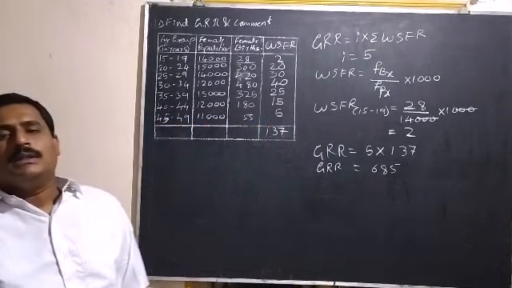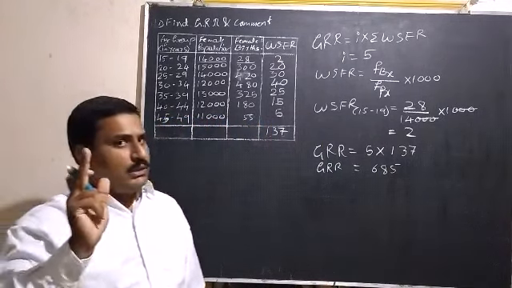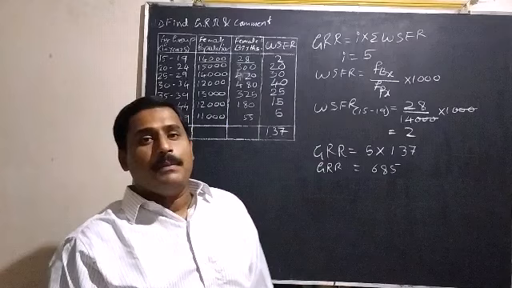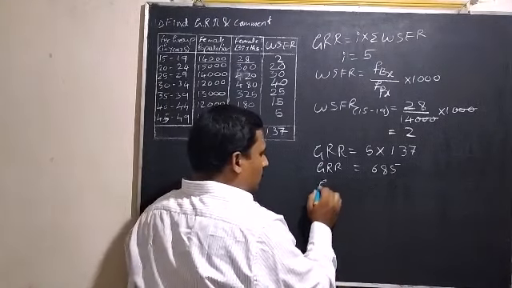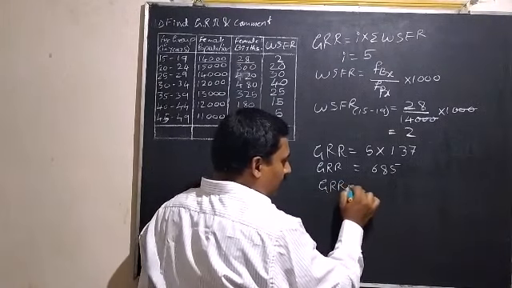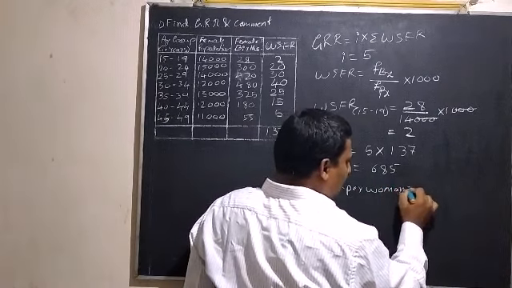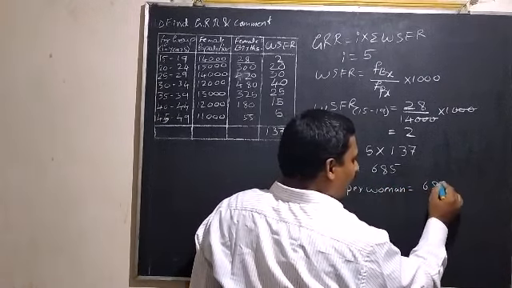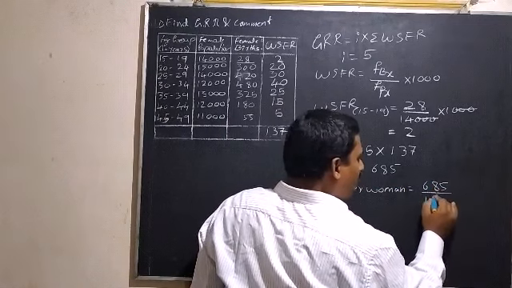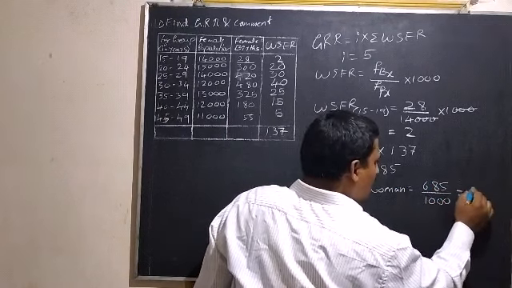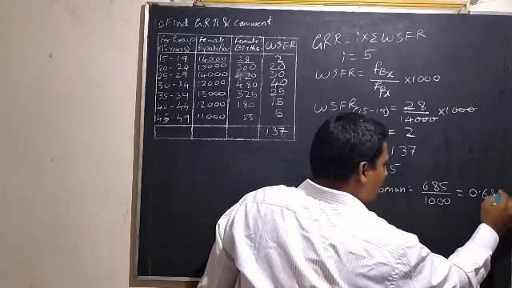So here it is per 1000 women. We need to find per woman. So GRR per woman is equal to 685 divided by 1000 is equal to 0.685.